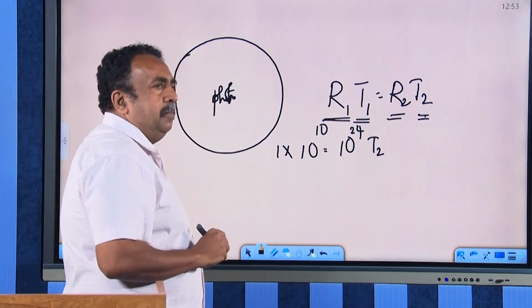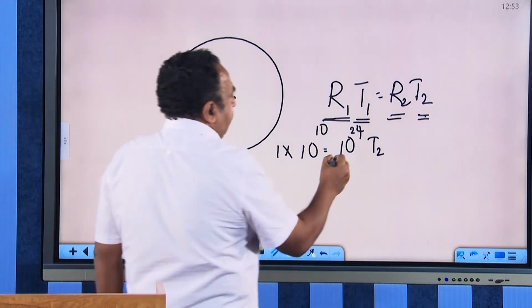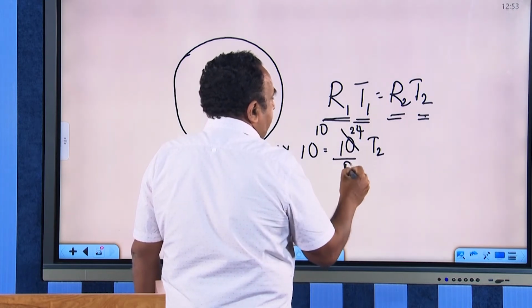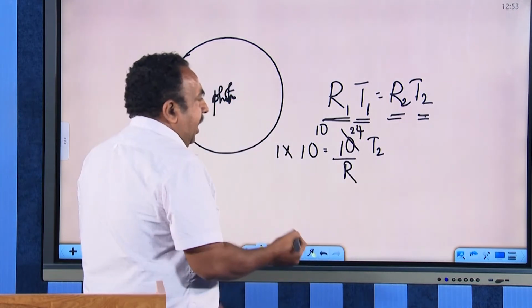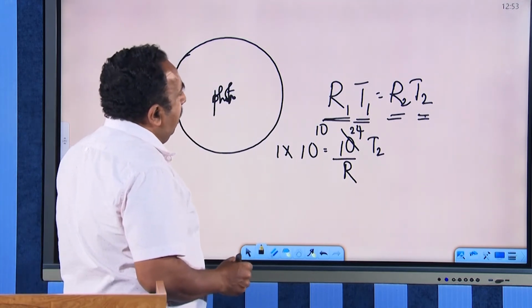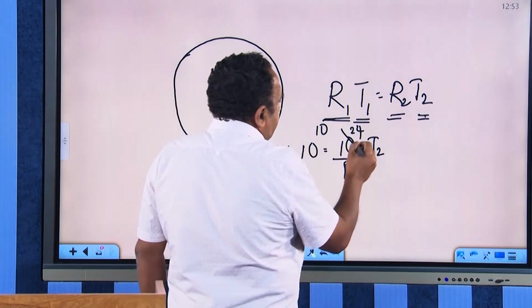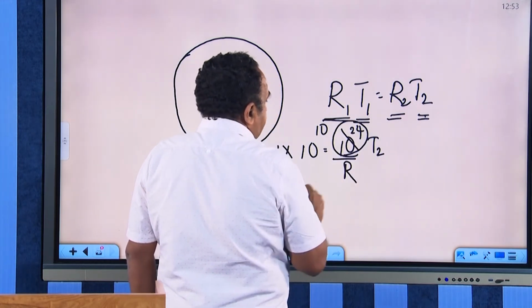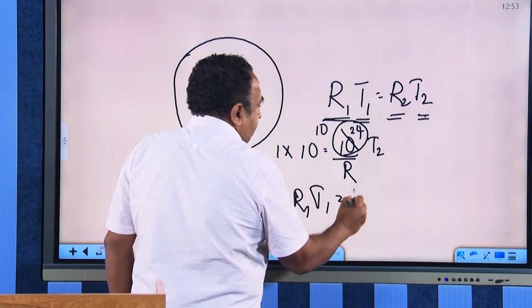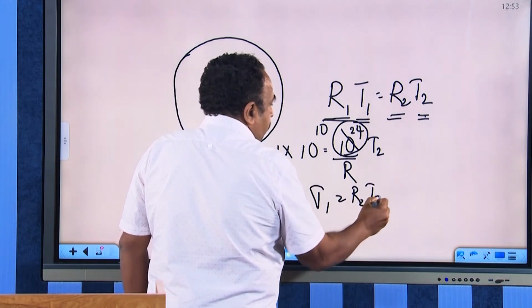This radius is a very large quantity. I know the radius of the present universe, and R1 T1 is equal to R2 T2.